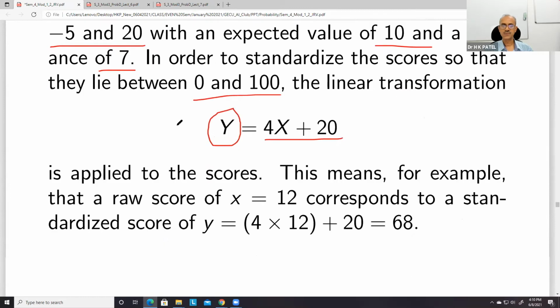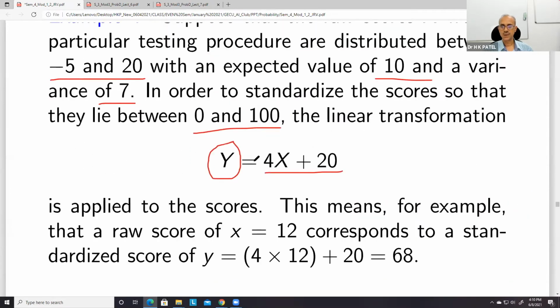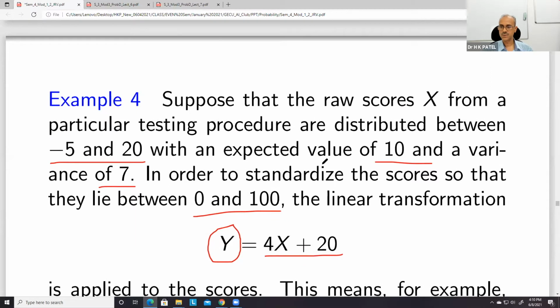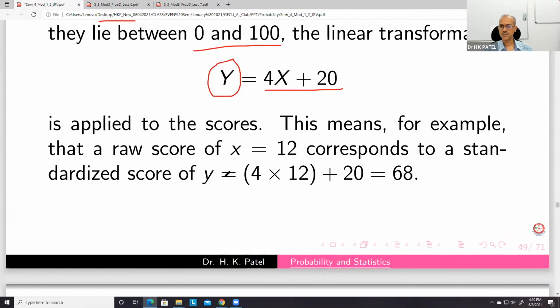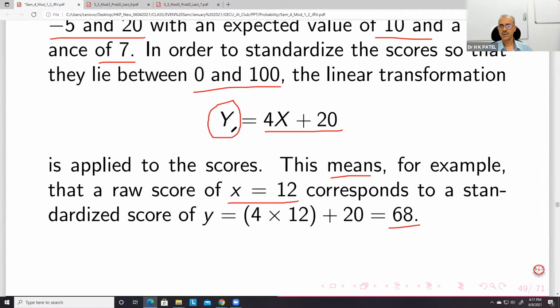Before that, for example, x is equal to 12 will have y value 68, and 20 will have 100 value like that.